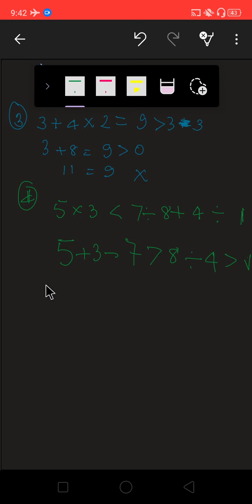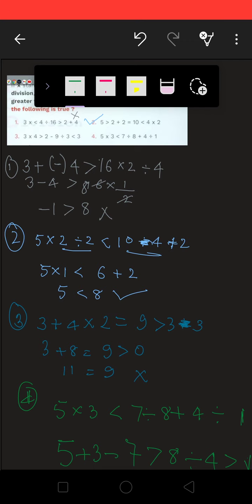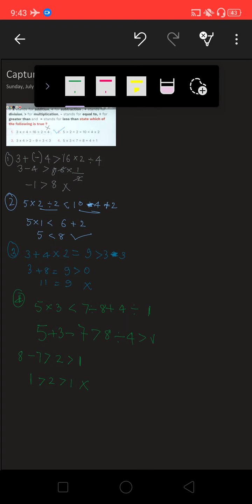कितना देख के करना पड़ता है, नहीं तो ज़रा भी यहाँ पे मिस्टेक हो जाएगी तो प्रॉब्लम हो जाएगा. तो 5 plus 3, 8 minus 7 is greater than 8 divided by 4 is 2 is greater than 1. 8 minus 7, 1 is greater than 2, 2 is greater than 1. So this option also seems to be wrong. Maybe I have done something wrong in the sign configuration, but you can see that one option is correct, so our option is final. We are just trying, हम तो देख ही रहे थे कि कौन सा ऑप्शन राइट हो सकता है, तो दूसरा ऑप्शन राइट है. तो दिस इज ओनली फॉर द प्रैक्टिस कि आपको आगे का प्रैक्टिस कैसे करना है.